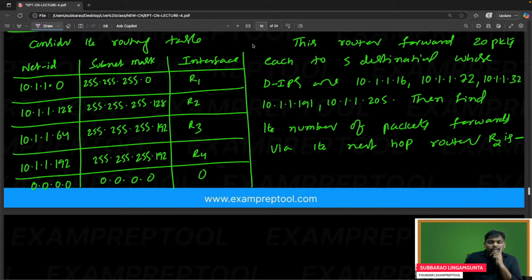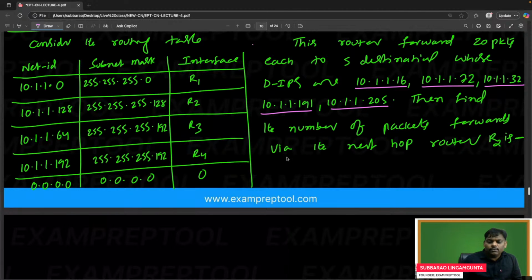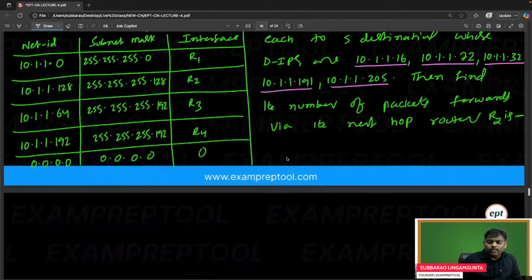So 20 packets contain this destination IP, 20 more packets contain this destination IP, 20 more for this, 20 more for this, 20 more for this. Totally 100 packets.